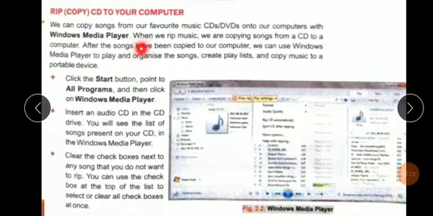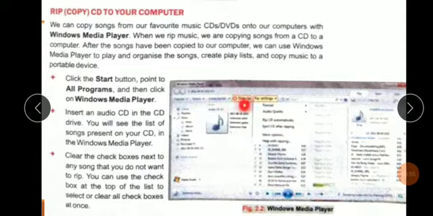After the songs have been copied to our computer, we can use Windows Media Player to play and organize the songs, create playlists, and copy music to a portable device. Means through Windows Media Player you can easily copy all data of your CD to computer, and after that you create your playlist and play your music.